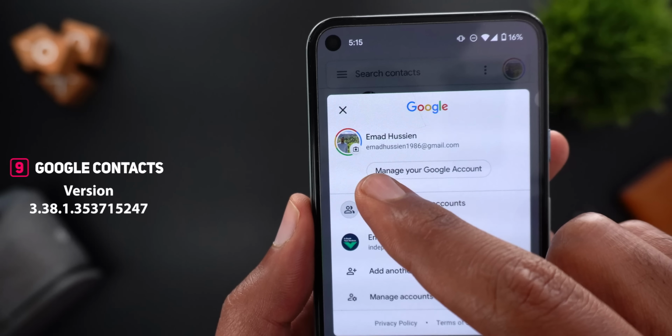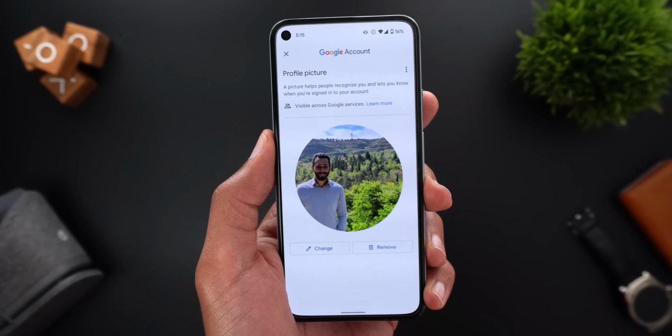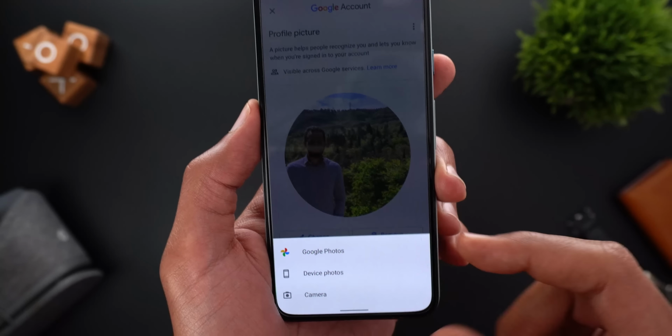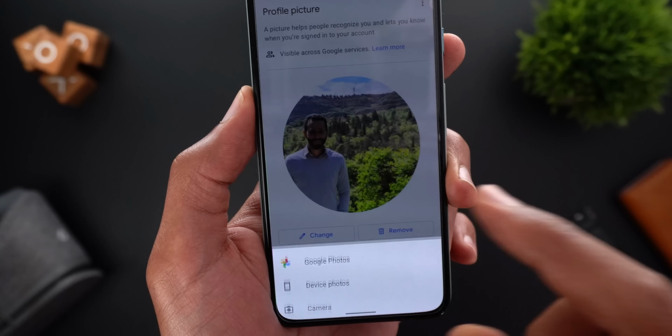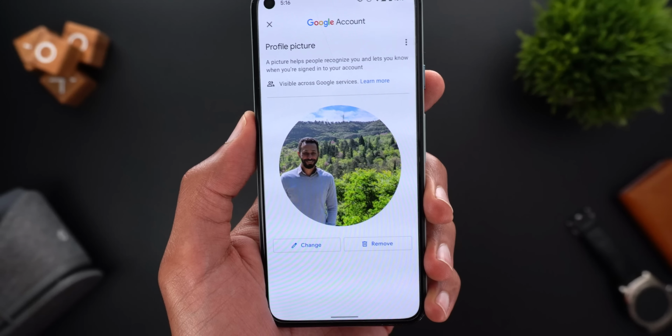Next, Google Contacts, and now you can change your profile picture by tapping on the avatar, and then you will see a small camera icon next to the profile picture. When you tap on it, it will take you to another page to do the changes you want. The first button you get is called Change, and here you can choose between Google Photos, Device Photos, or Camera, or you can simply remove the profile picture, and by this it will use the initial letter of your name.